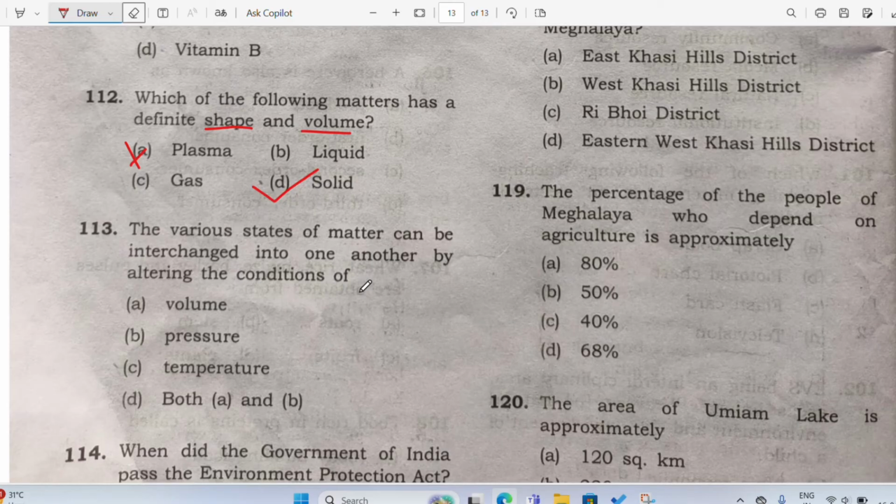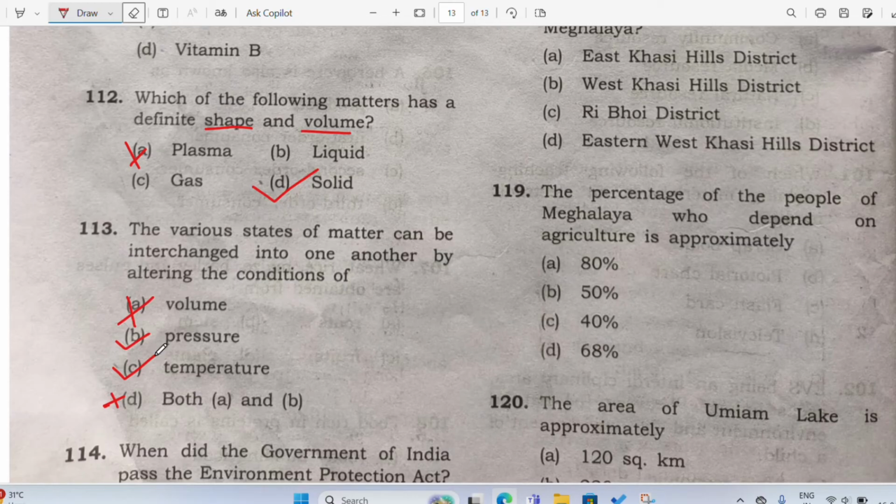All right. Now, they are asking, what are the conditions for interchanging? Is it volume? No. Is it pressure? Yes. Is it temperature? Yes. Or both A and B? These cannot be true. And this is true, and this is true.